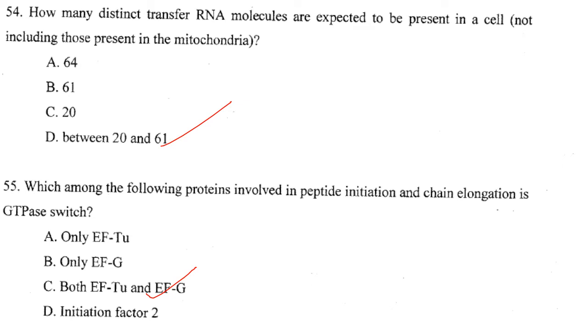Then how many distinct transfer RNA molecules are expected to be present in a cell, not including those present in the mitochondria? Between 20 and 61. Why? Because to achieve fidelity of translation, there must be a recognizably different tRNA for each amino acid, giving a maximum number of 20.